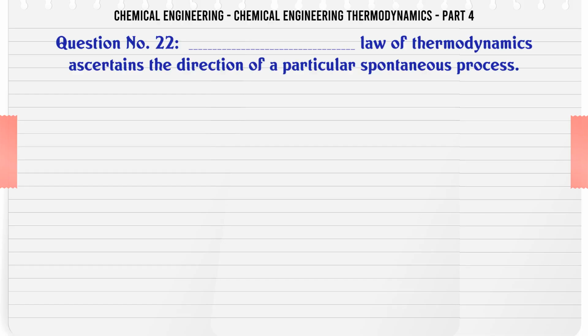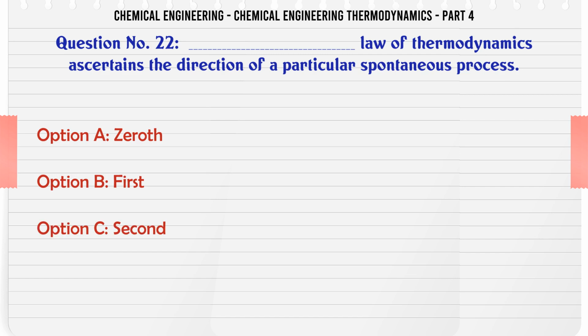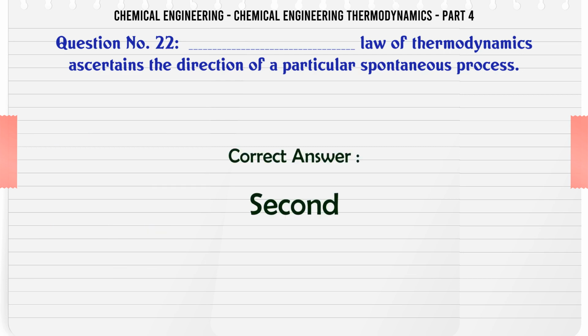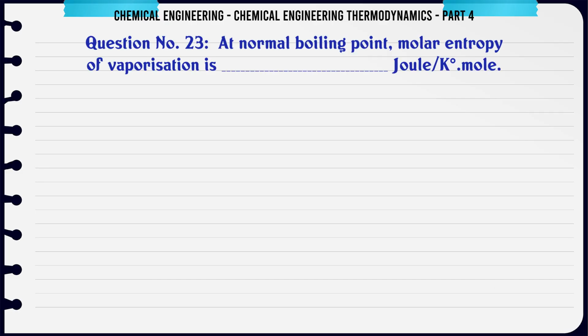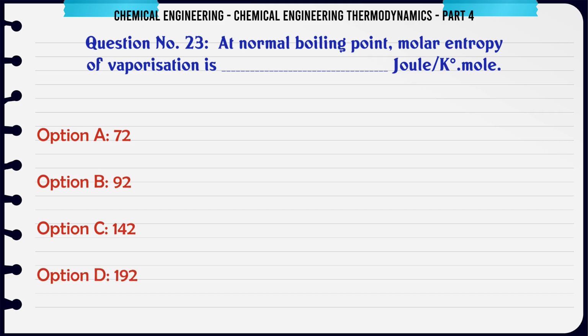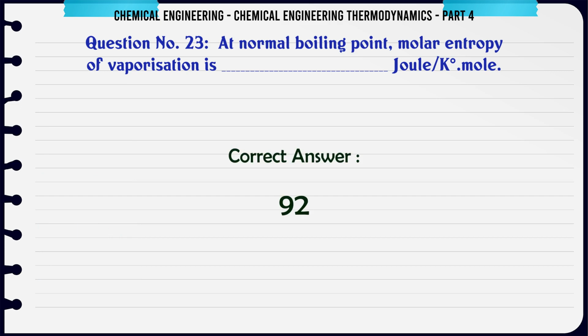Law of thermodynamics ascertains the direction of a particular spontaneous process. A. Zeroth. B. First. C. Second. D. Third. The correct answer is second. At normal boiling point molar entropy of vaporization is Joule per Kelvin per mole. A. 72. B. 92. C. 142. D. 192. The correct answer is 92.